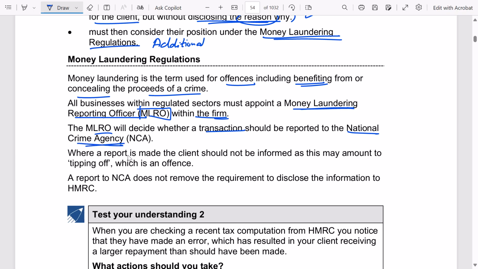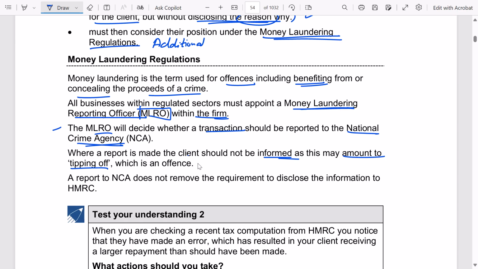Where a report is made, the client should not be informed, as this may amount to tipping off, which is an offense. So if you are reporting to the MLRO, and the MLRO has decided to report this to the NCA, you should not go and tell the client that we are reporting this to the NCA. Keep this confidential, because this would amount to tipping off.